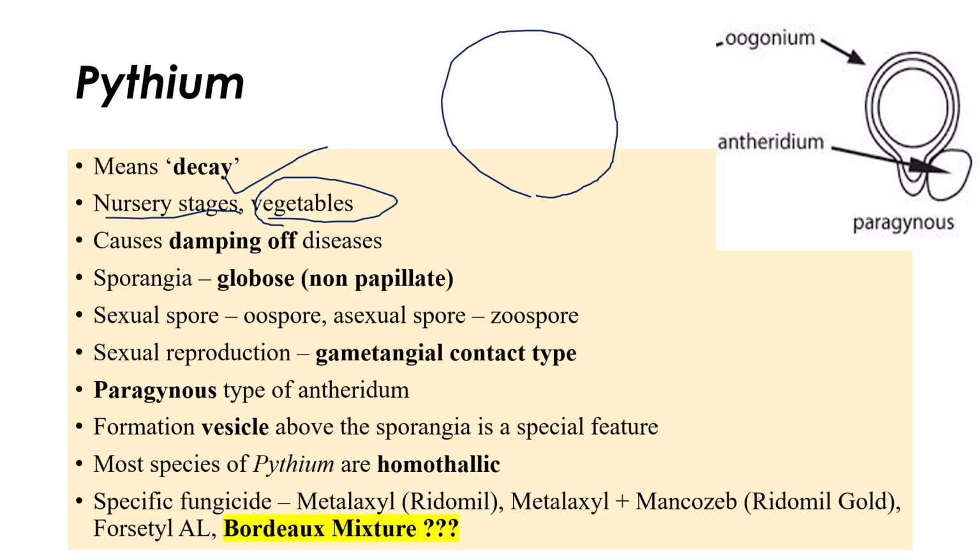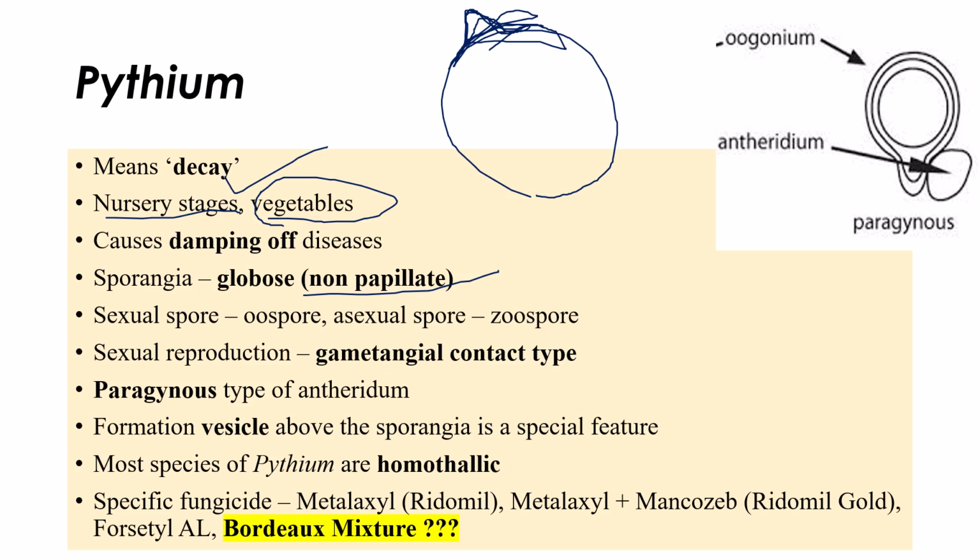Again, there is new terminology: what is papillate, what is non-papillate, what is semi-papillate? We will discuss all of those. Papillate means there is a small outer structure called a papilla. Semi-papillate means half. Non-papillate means there is no papilla above the sporangium. This is a very important point.